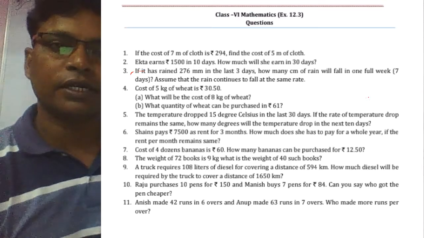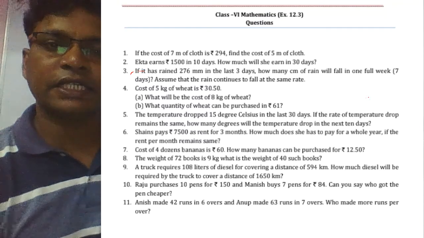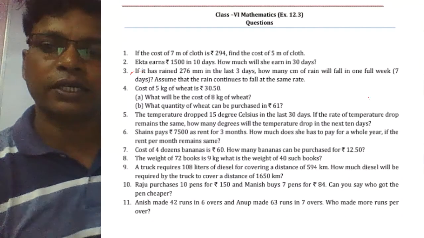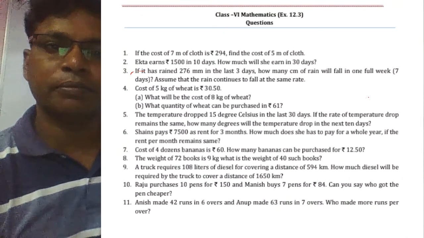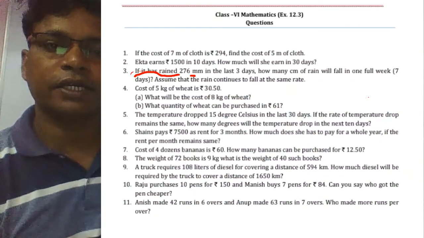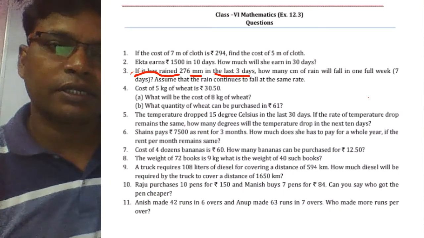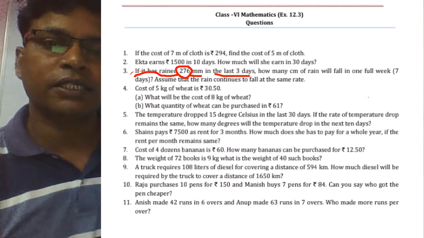If it has rained 276 mm, mm is millimeter, 276 millimeter in the last 3 days.